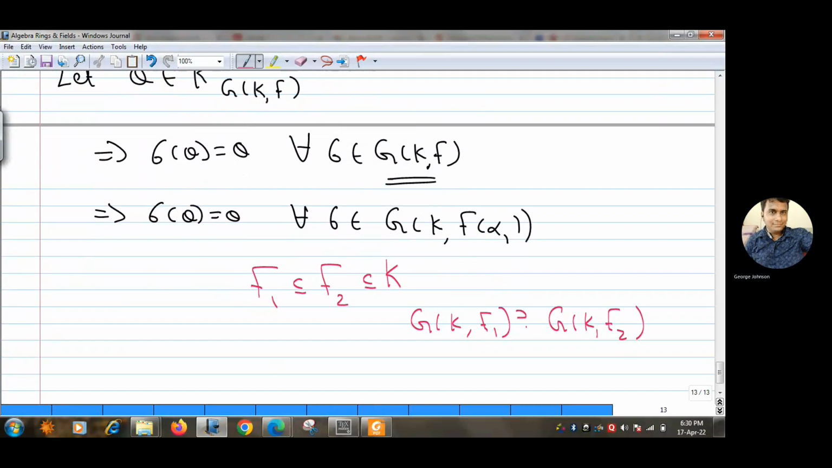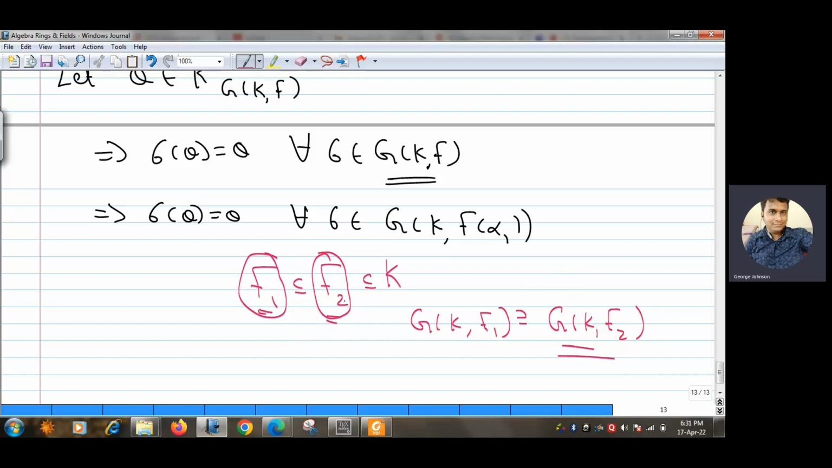Then this is the relation. Though F2 is the extension of F1, in the case of G(K/F1) and G(K/F2) the inclusion goes the other way. This kind of relation is there, right? Because if I start with an element here, that means an automorphism from K to K which fixes every element of F2, then obviously it will fix elements of F1 also, because F1 is a subfield of F2, right?